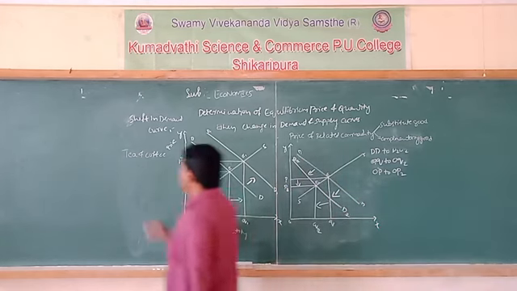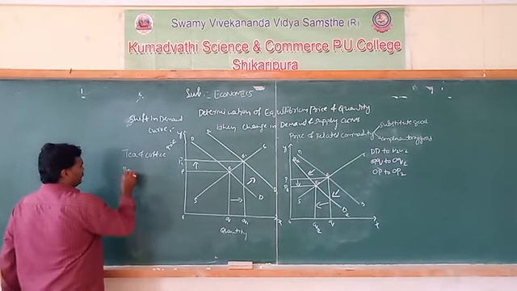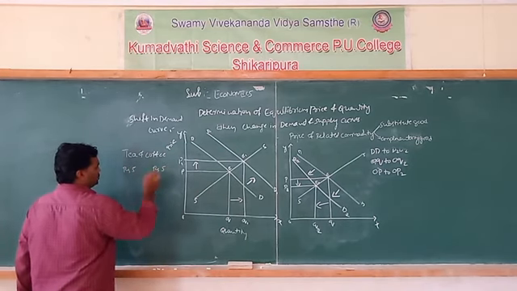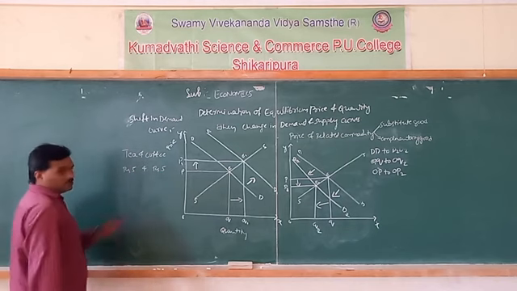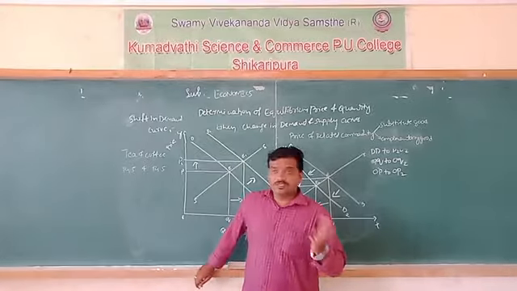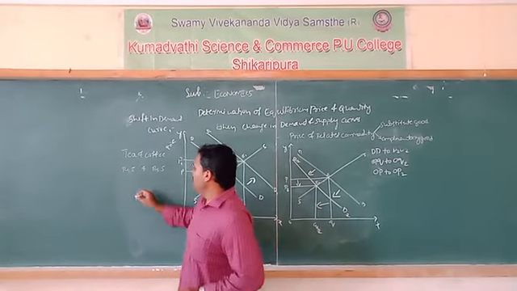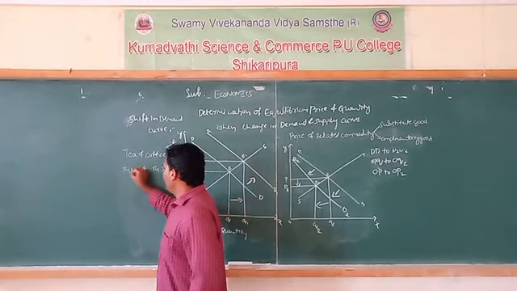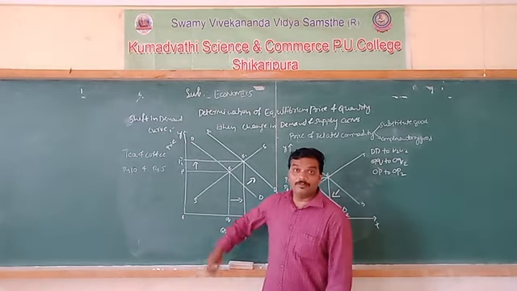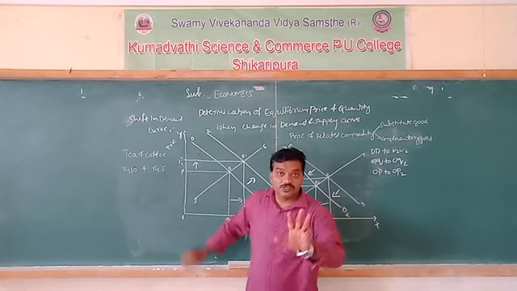For example, if the price of tea is ₹5 and the price of coffee is ₹5, assume that. Just observe. Due to some reasons, the price of tea is raised to ₹10. What happened? And the price of coffee is constant.